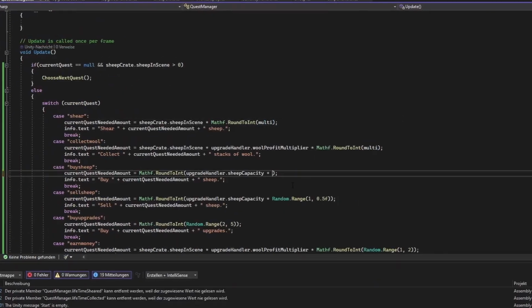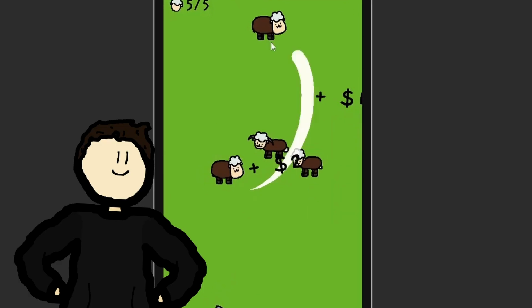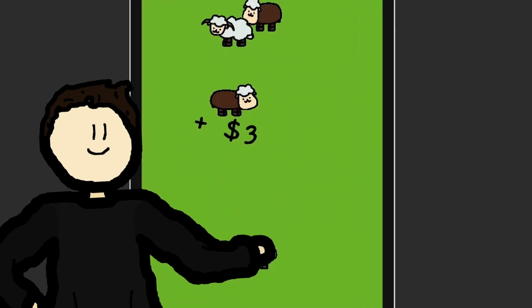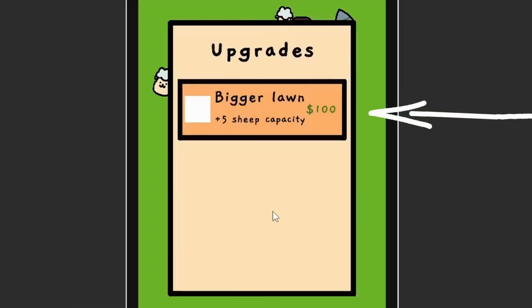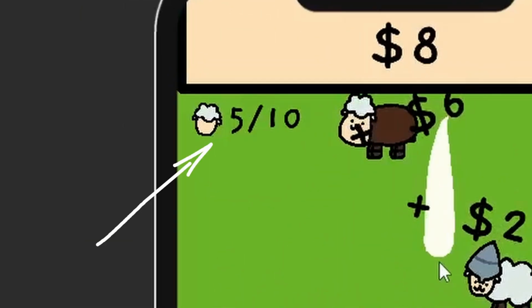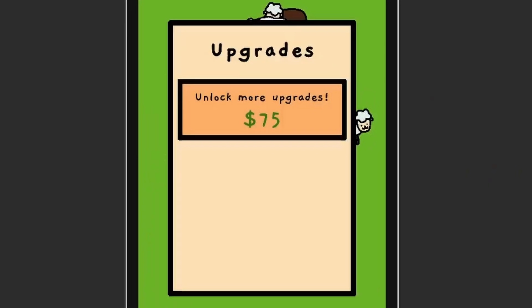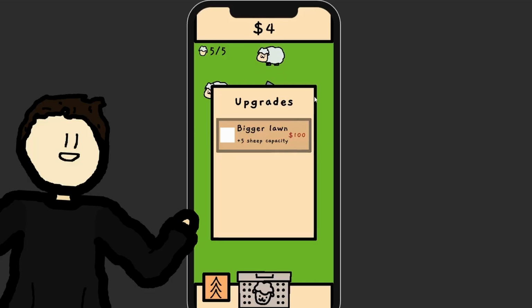Coding this took me quite some time, so all I could add on this day was 3 upgrades, but at least the system works. The 3 upgrades are a profit multiplier, reduced wool regrowth time and more sheep capacity. And no, you can't have an infinite amount of sheep on your lawn anymore. I also added a milestone upgrade that does nothing, but it adds some kind of barrier or challenge the player has to overcome in order to proceed further.